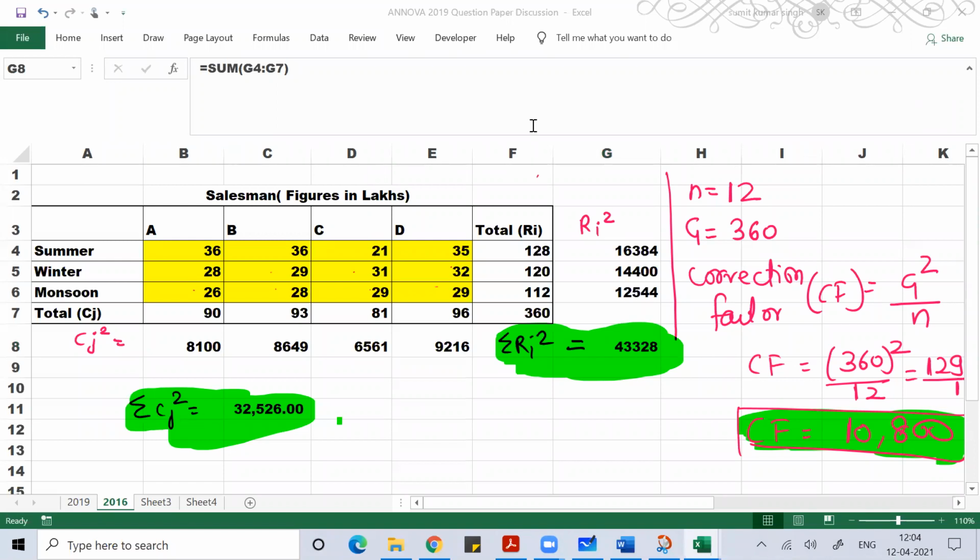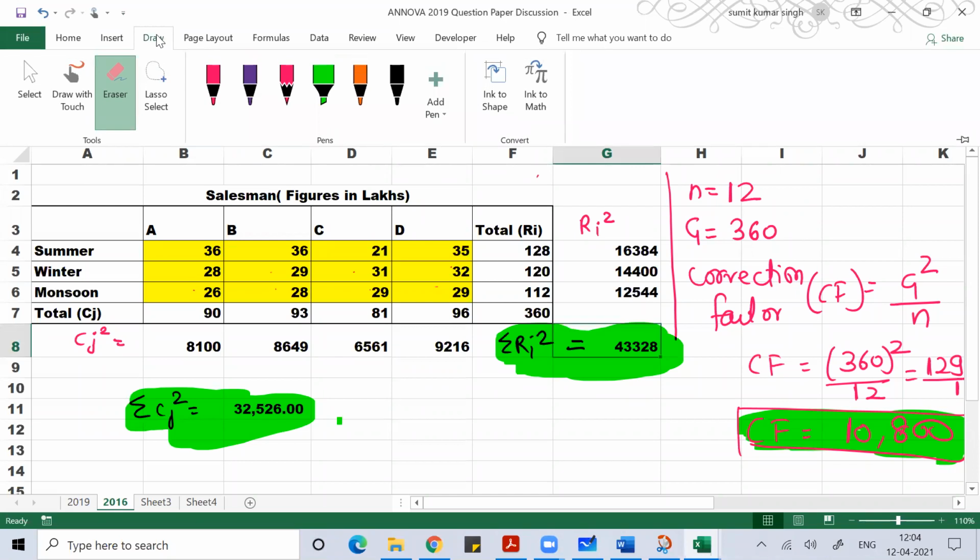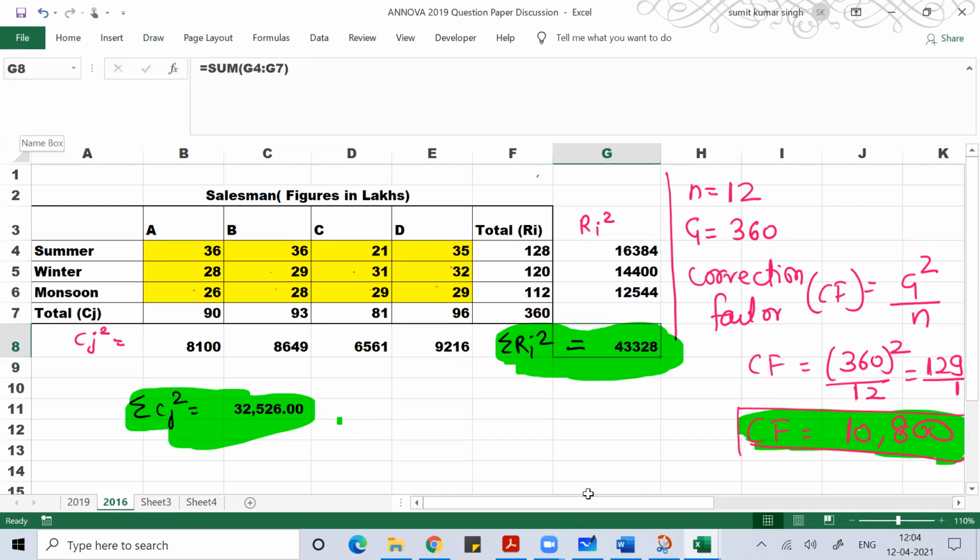Okay, so I got all these numbers. This data was given to me. Whenever I have to solve a problem on ANOVA, the first thing I'll do, if I have to do ANOVA row wise or column wise, I'll do the sum of that row or column, and then I'll do the square of them, and then I'll do the sum of both the individual numbers and the square numbers.